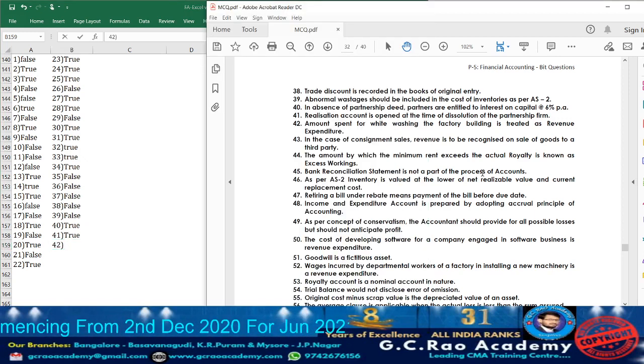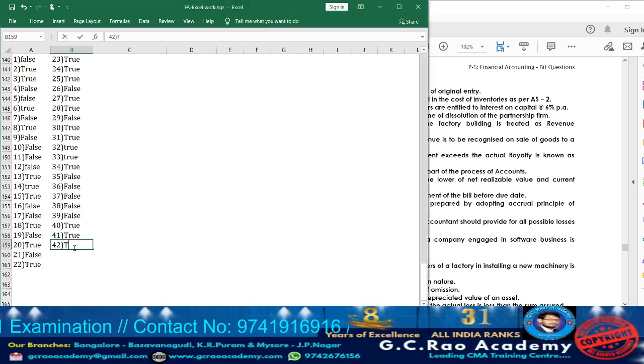Now moving on to point number 42. What are they telling? Amount spent for whitewashing the factory building is treated as revenue expenditure. Yes, because the benefit will get exhausted within 1 year. So accordingly, it will be considered as revenue expenditure. So again, take down. It is true.